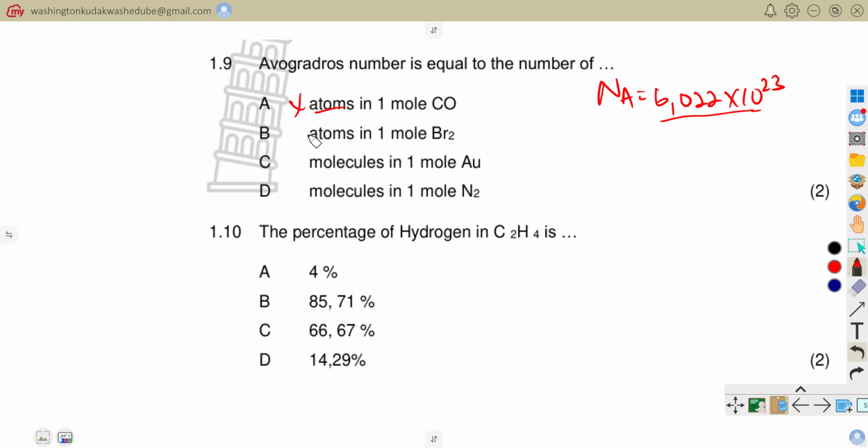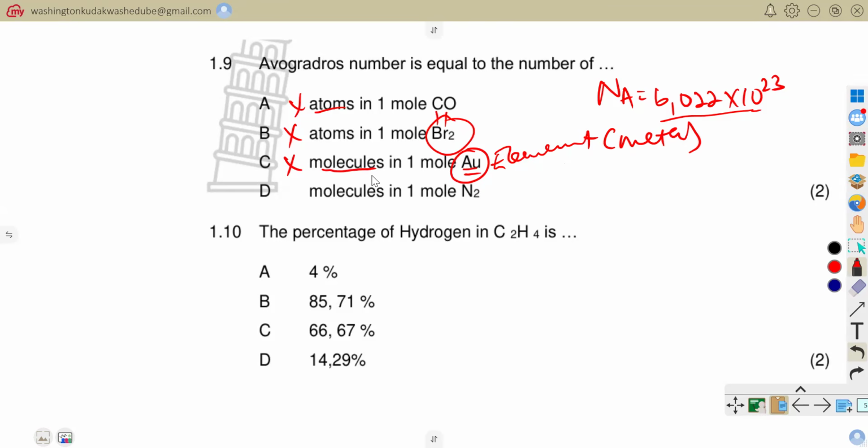Now let's go to 6.022 times 10 to the power 23 atoms in 1 mole of bromine. We can see here we have 2 atoms, 1 atom there, 1 atom there. Times 2, they are going to be more than that. So this one is actually wrong. And then in terms of molecules, in 1 mole of silver, silver is an element. It's actually a metal. We have no silver molecules. So this becomes wrong, because in an element there are no molecules.